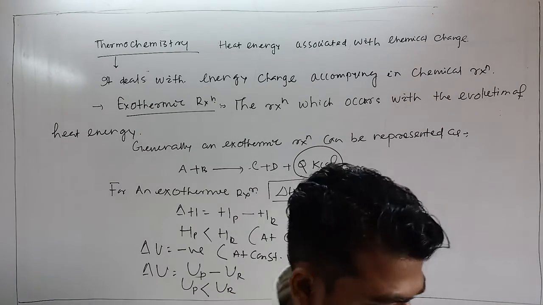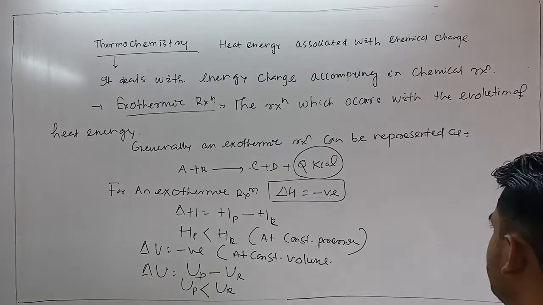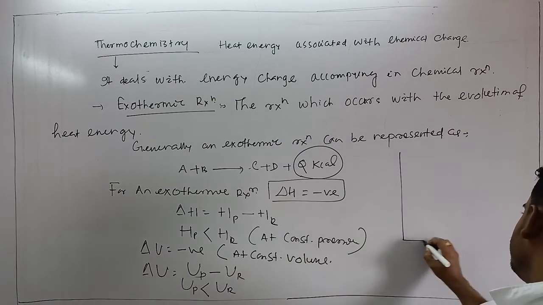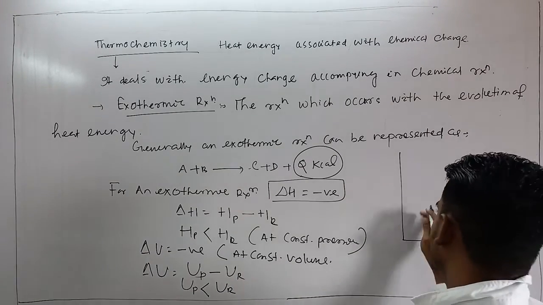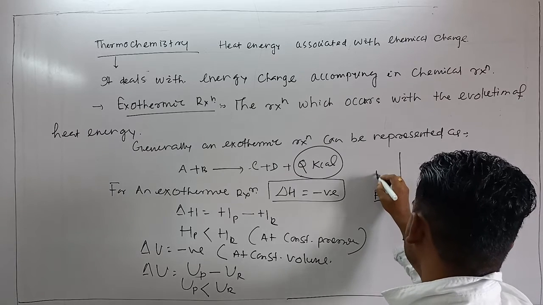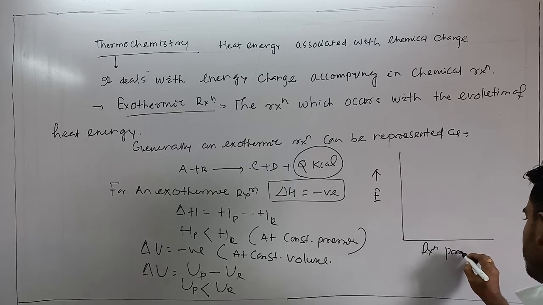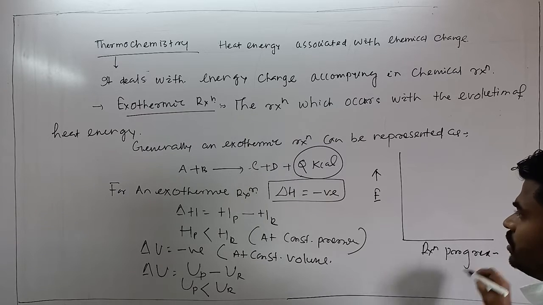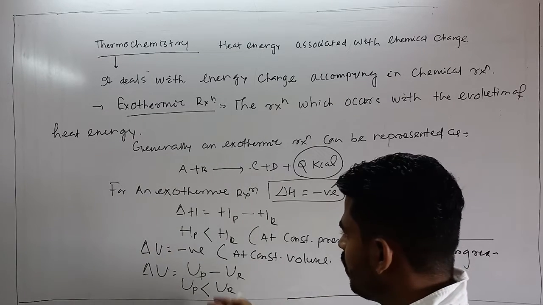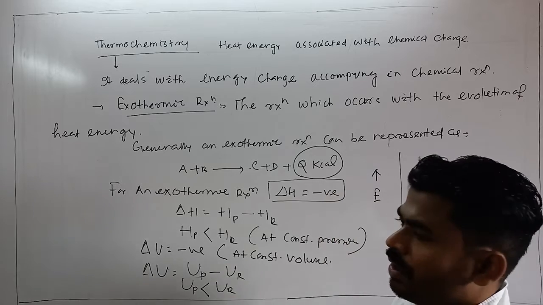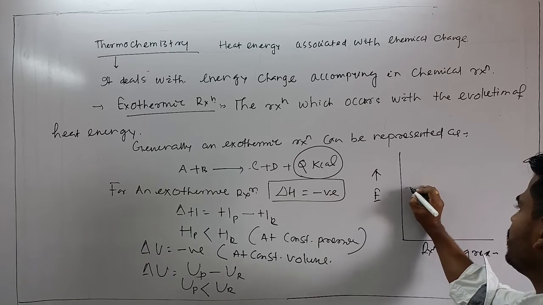If I represent this, as we will be taught in second year in chemical kinetics, suppose this one is energy and this one is reaction progress. As you know, the enthalpy of product is less than that of reactant.